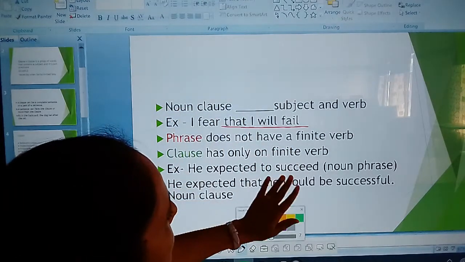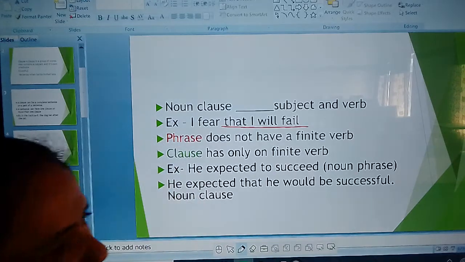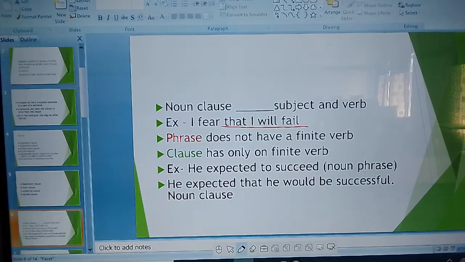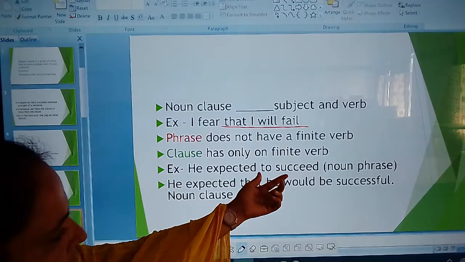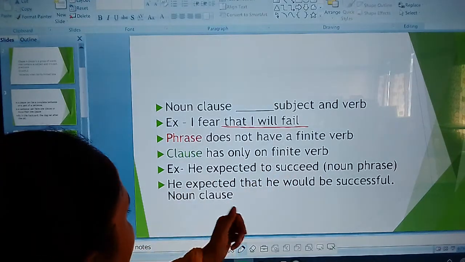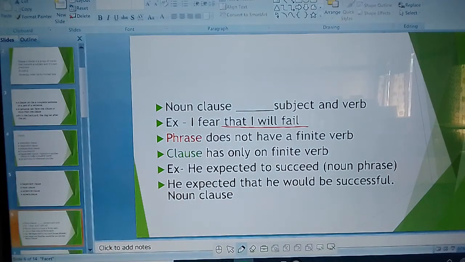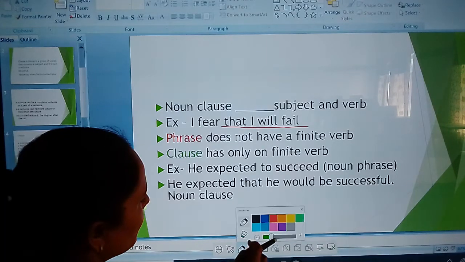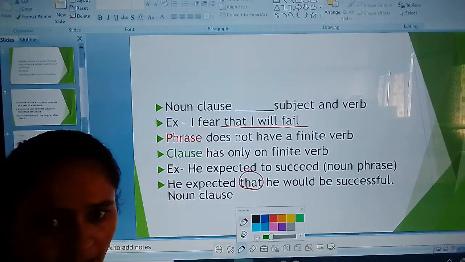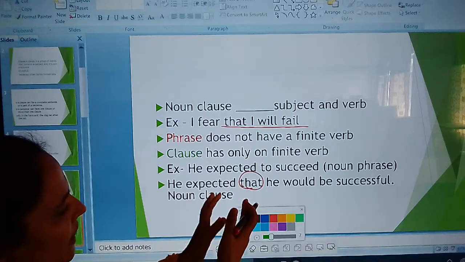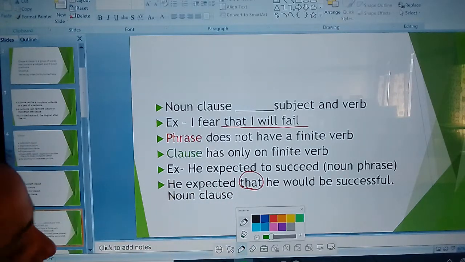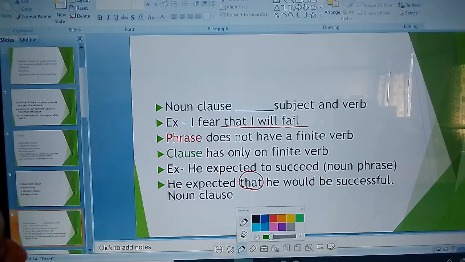The clauses have a verb. Are all the students clear about the finite verb and non-finite verb? I already told about this. The next example is: he accepted to succeed. In this sentence, this is a noun phrase. But: he accepted that he would be successful. This is the noun clause. Here we use that. Two sentences are added with the help of conjunctions. Here this is a noun clause.